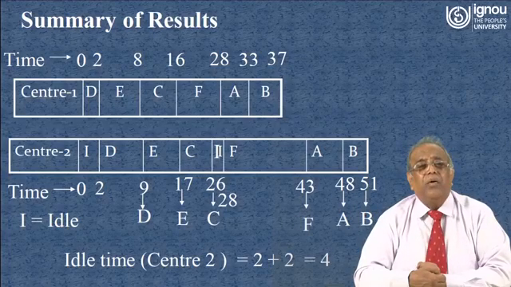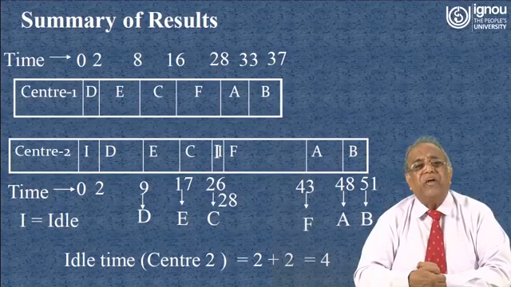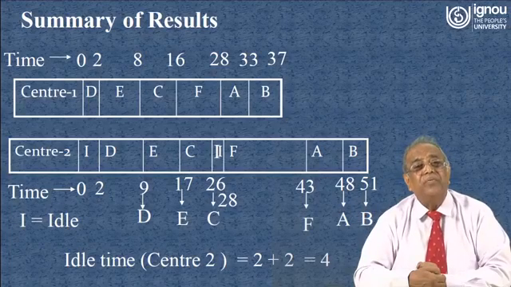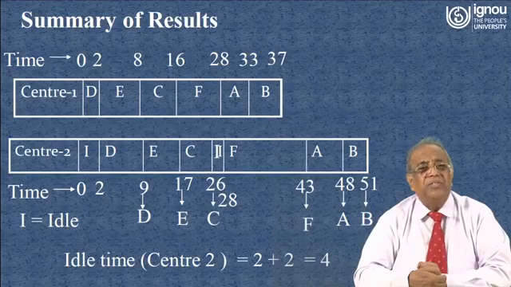But work center 2 will be finishing its prior job, that is C, after 26 hours, and it could start the next job F, but F will be completing its first operation after 28 hours. So for 2 hours machine 2 at work center 2 will be idle. So F will start after 28 hours at work center 2.